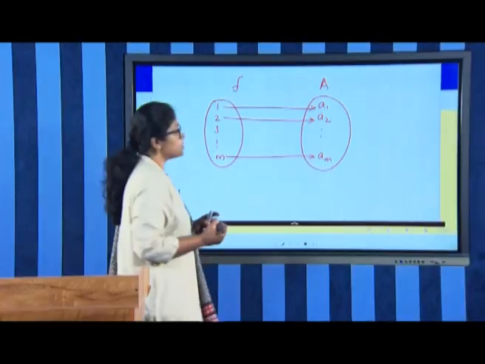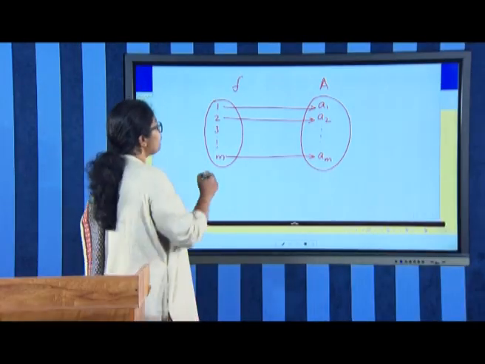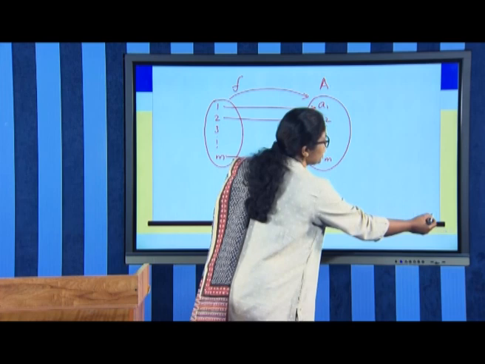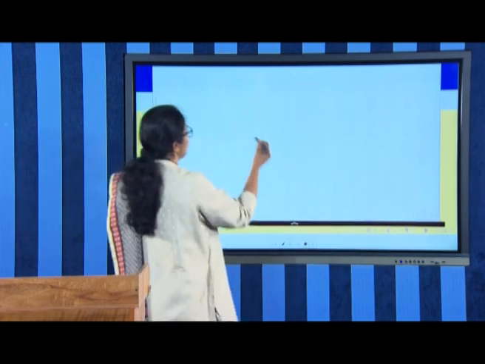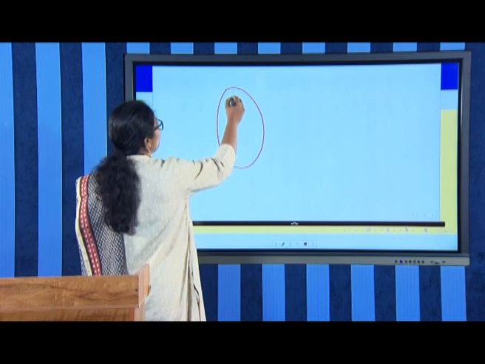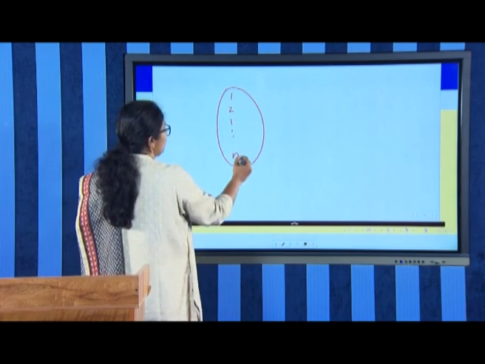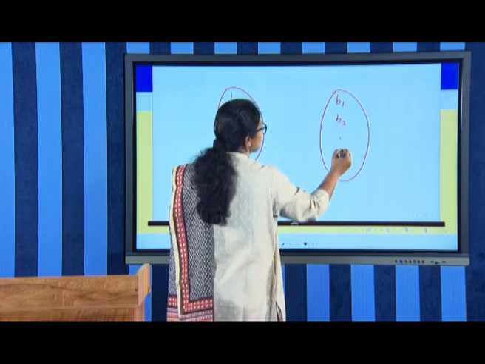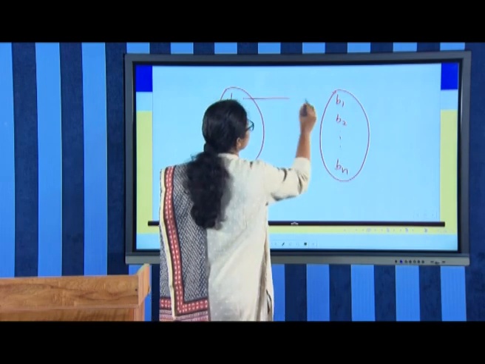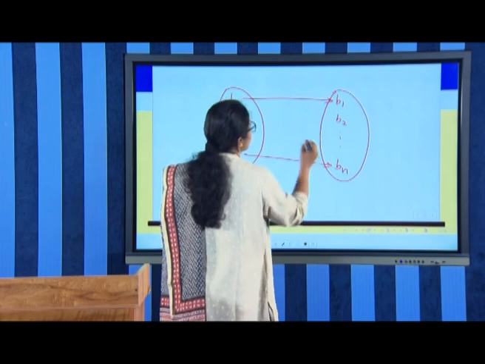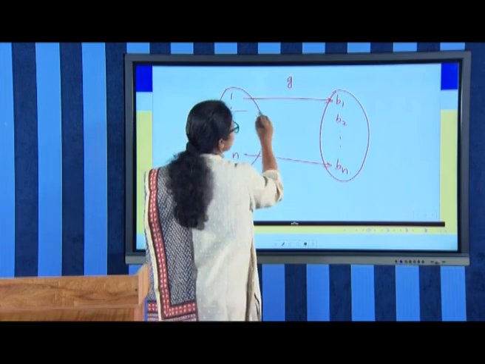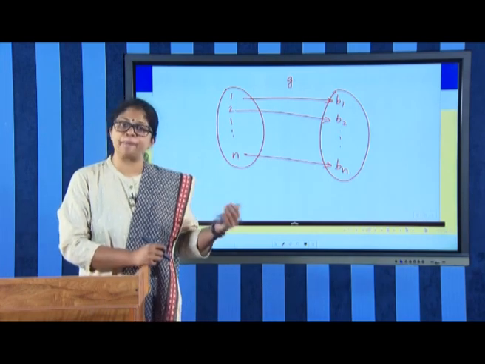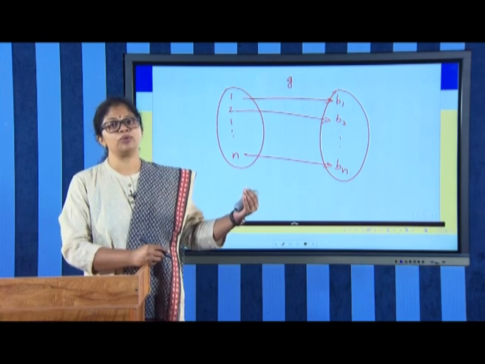This bijection is what is denoted by F. Similarly, there is a bijection G from N_n onto B. So, we can define a bijection from {1, 2, etc. up to n} onto the set B, B1, B2, etc. up to Bn. Let us call that bijection G. So, now we have two bijections, one from N_m onto A and the next from N_n onto B.